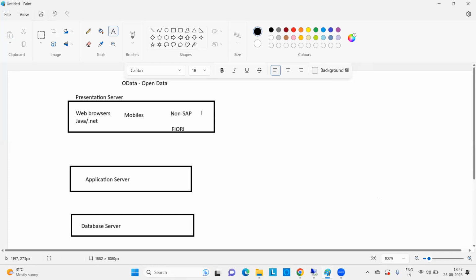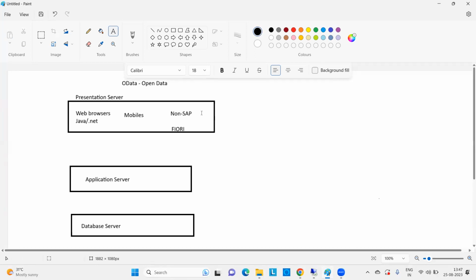Now, why did OData come into the picture? Previously, we were using the IDoc concept.